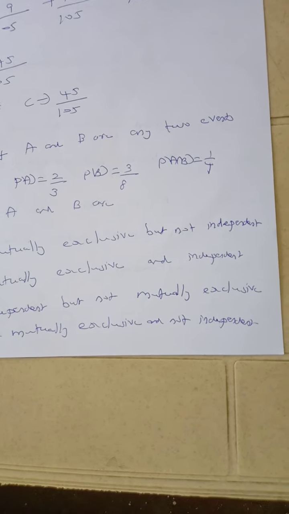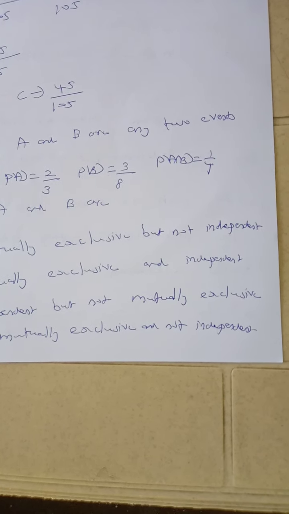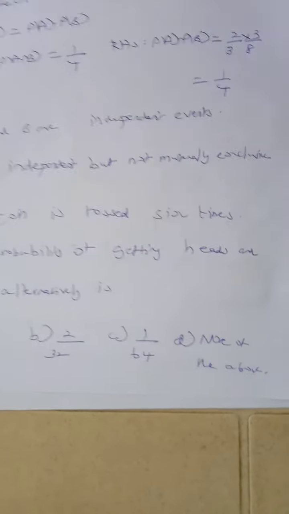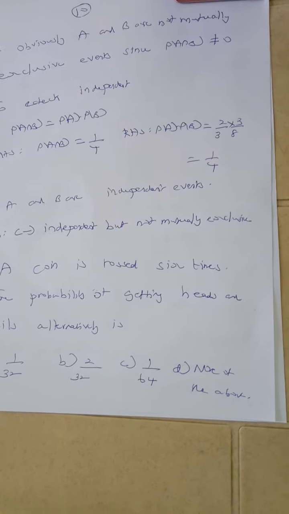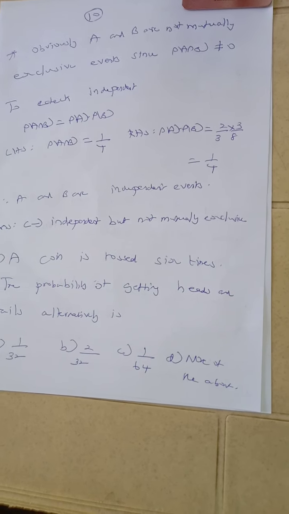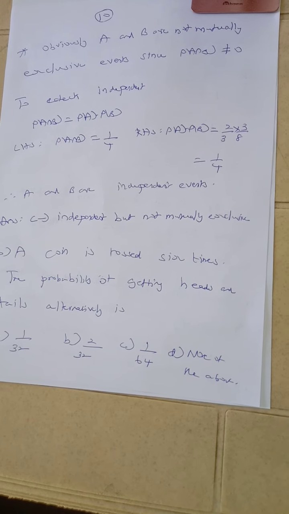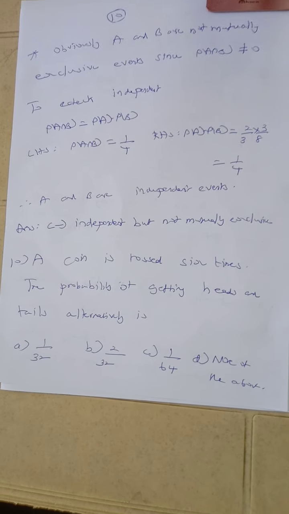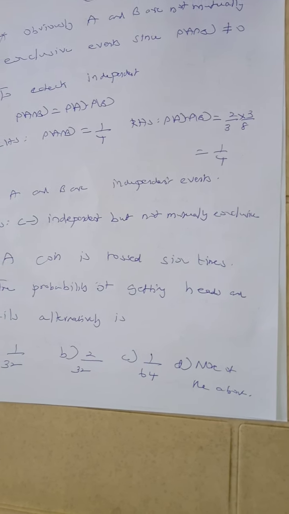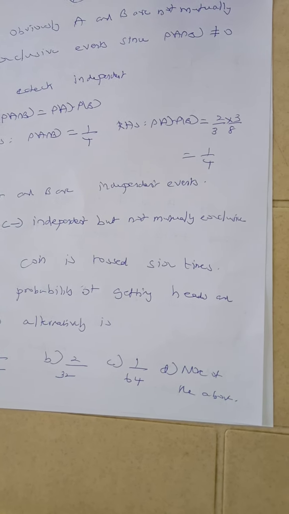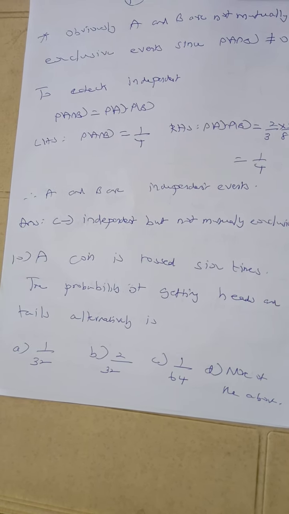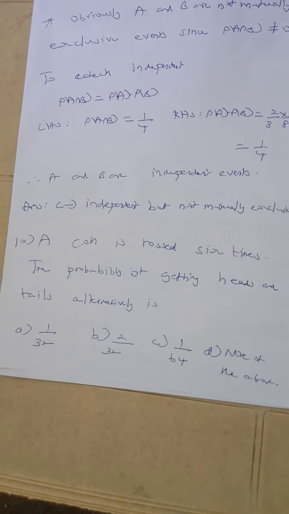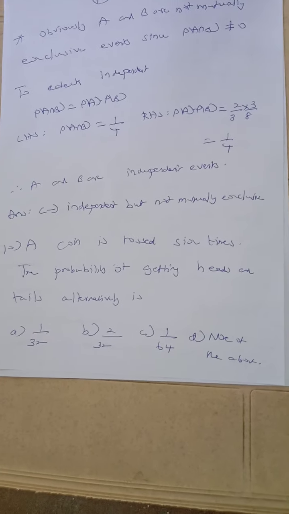It is obvious from the question that it is not mutually exclusive, since probability of A intersection B is not equal to 0. Probability of A intersection B is equal to 1 by 4. So it is not mutually exclusive. To check independence, probability of A intersection B should be equal to probability of A into probability of B. Left hand side, probability of A intersection B is given as 1 by 4. Right hand side, probability of A into probability of B, 2 by 3 into 3 by 8, which is equal to 1 by 4. Since left hand side is equal to right hand side, A and B are independent events. So option C is the correct one, independent but not mutually exclusive.